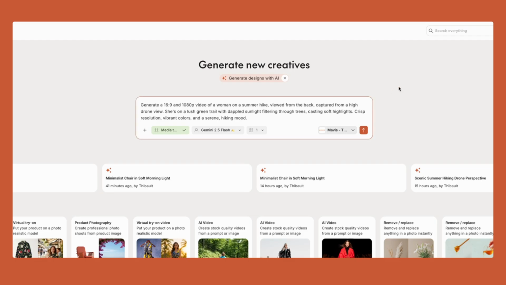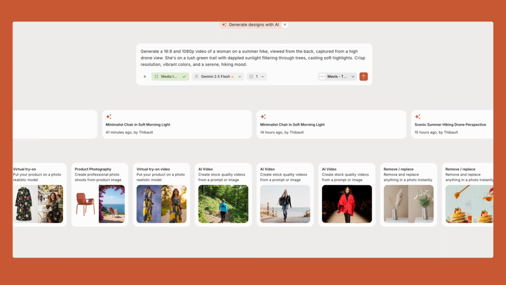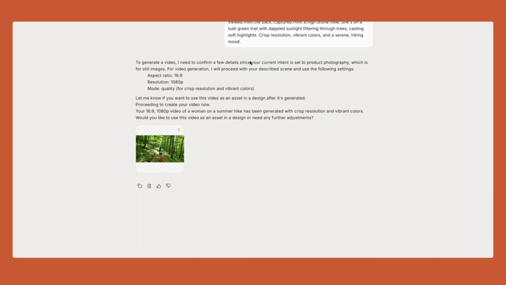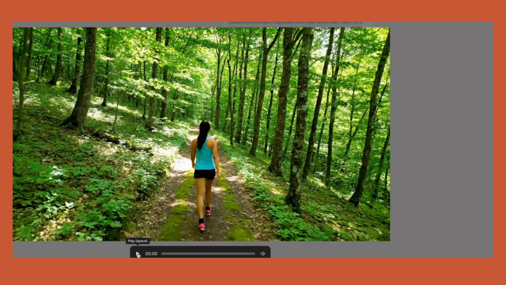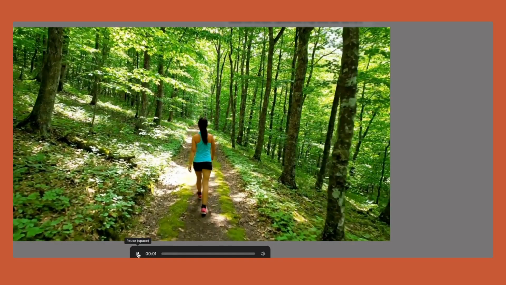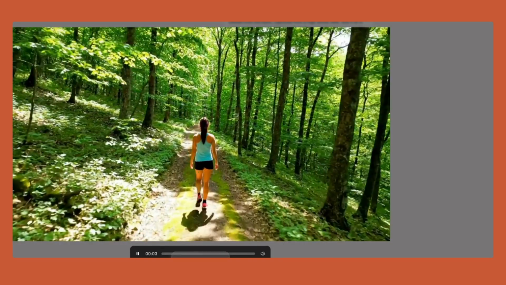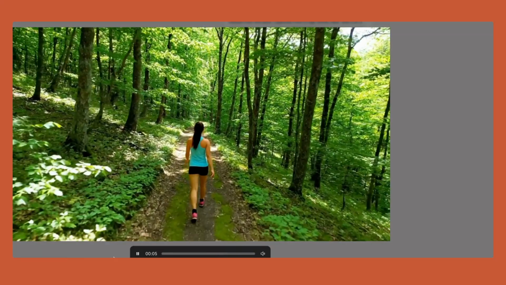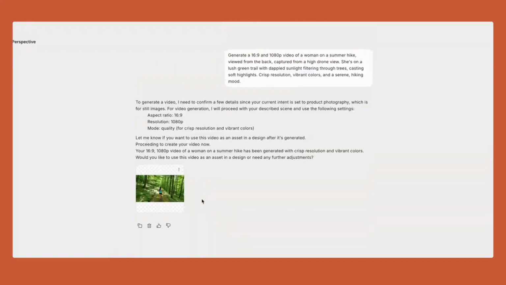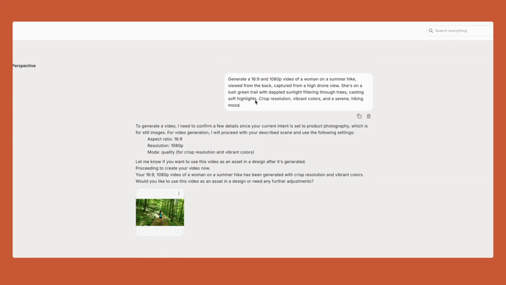So you can just click on AI video and we will generate something for you. So here, generate a 16:9 and 1080p video of a woman on a summer hike. If I press generate, then it's going to generate something. I just did it and you can see here the result. This is incredible. I'm able to provide a prompt. Here I said that I wanted a woman on a summer hike viewed from the back, captured from a high